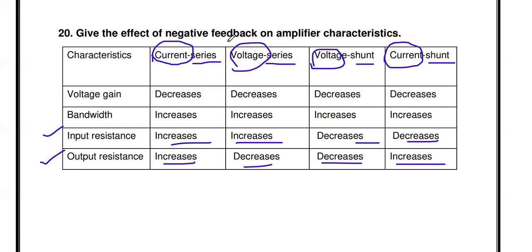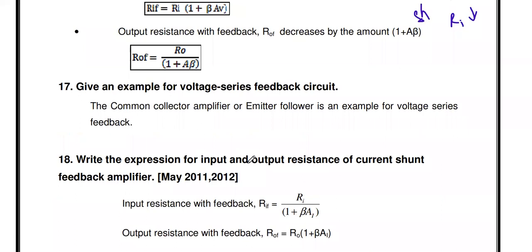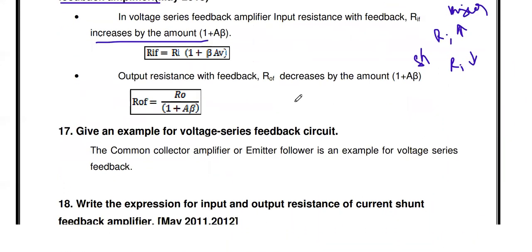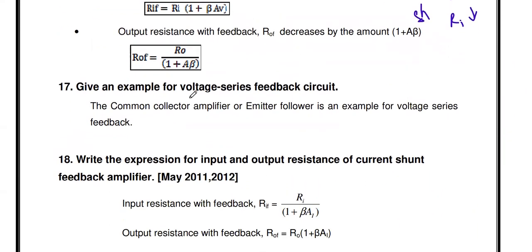If the type of mixture is series mixture, input resistance increases. If the type of mixture is shunt, input resistance decreases. If current sampling, output resistance increases. If voltage sampling, output resistance decreases. Using that, you can write down the input and output resistance for any feedback amplifier. Then the next question: give an example for a voltage series feedback circuit.